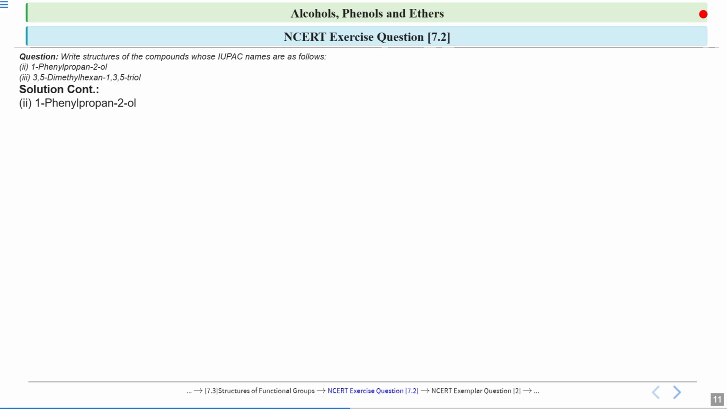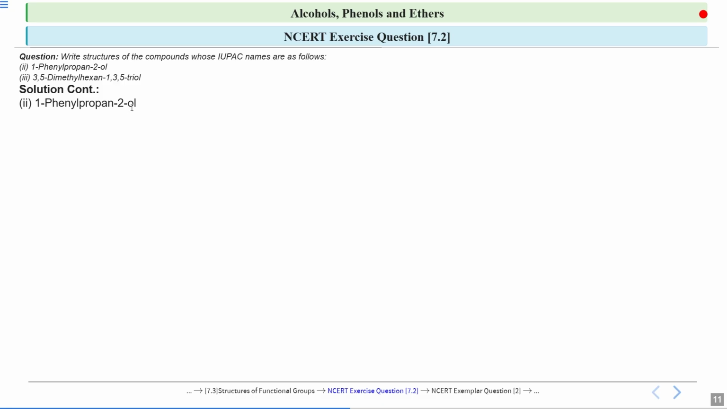Second one, we have 1-phenyl propane-2-ol. So here comes the propane. So propane means that your longest carbon chain must have 3 carbon atoms. And on the first carbon, a phenyl group is attached, and on the second carbon, a hydroxyl group is attached. That is why it is 2-ol.